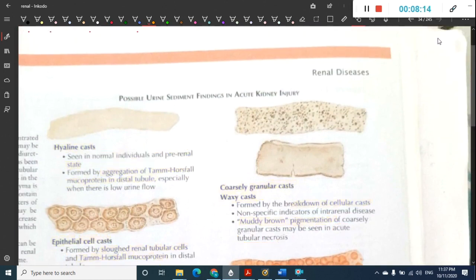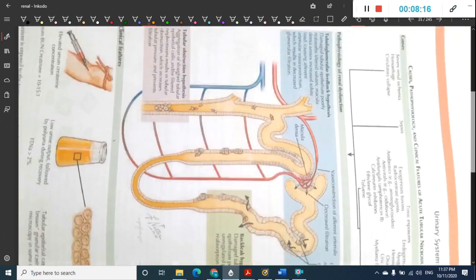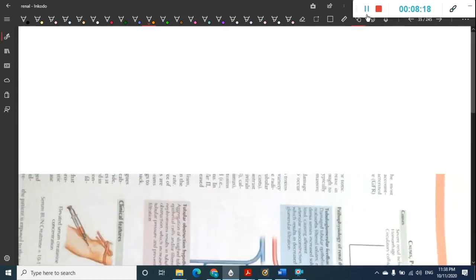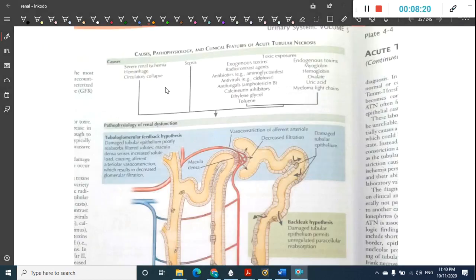Next, okay, so this is the picture which you see here for pre-renal failure. We have first the picture of causes, pathophysiology and clinical features of acute tubular necrosis. So acute tubular necrosis is a renal cause of acute kidney failure.